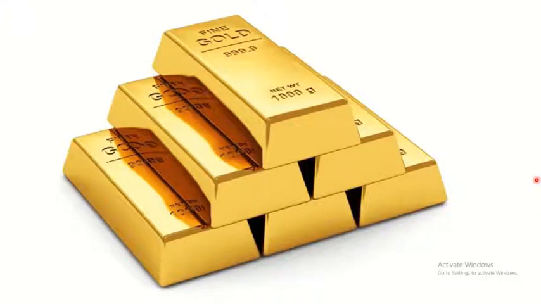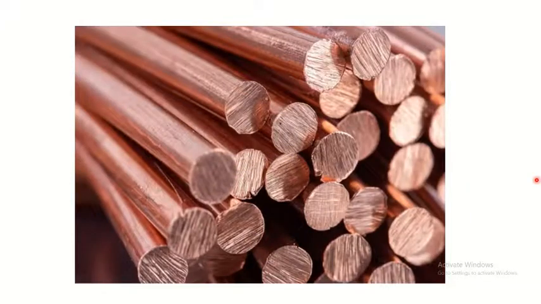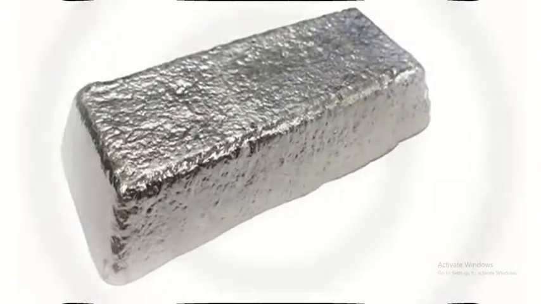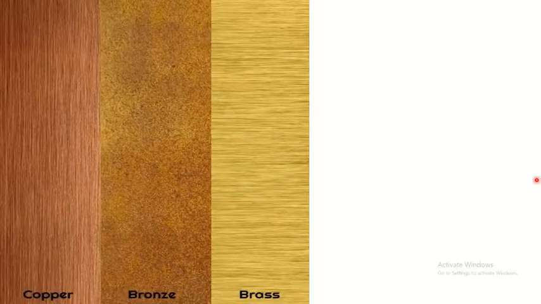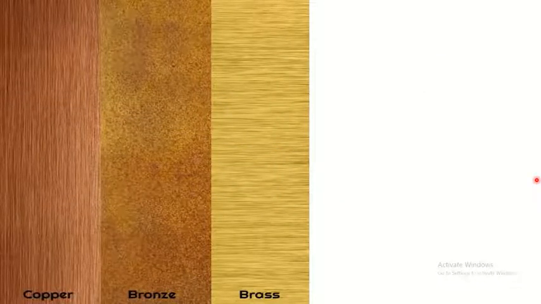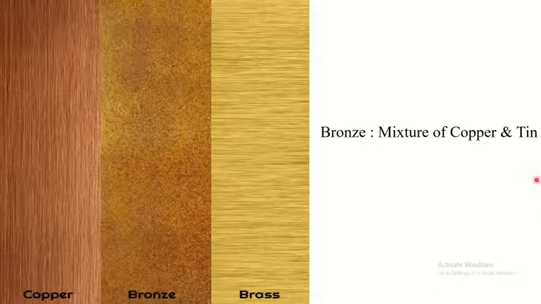We know that the first metal human beings used is gold. Besides gold, people also used copper, silver, and tin for their different purposes. That means from the ancient days, the uses of chemistry had started. After that, humans learned to melt copper and tin and mix them. And after cooling, the mixture is called bronze.